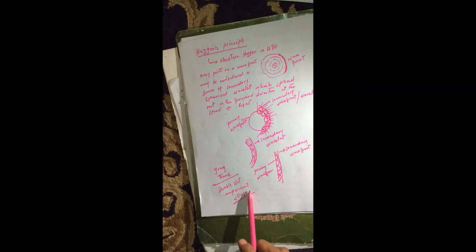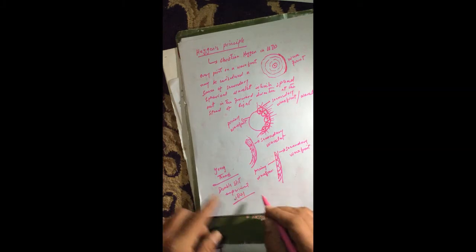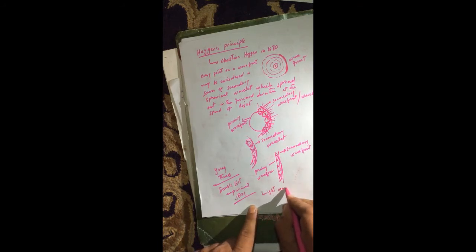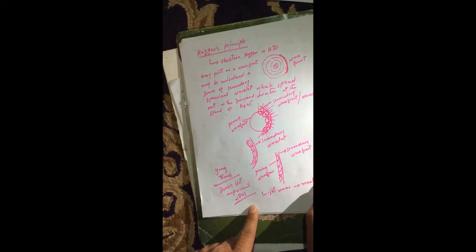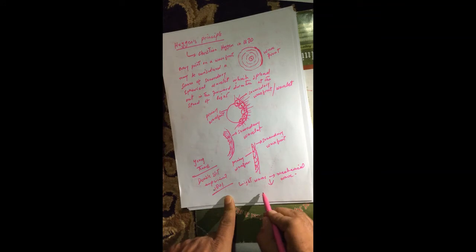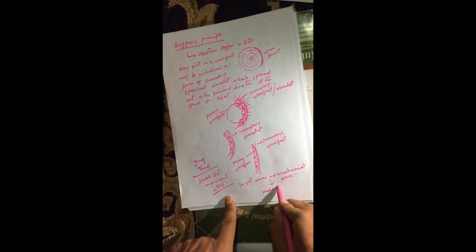So Huygens says that light waves are mechanical waves. By mechanical I mean they need a medium for propagation.